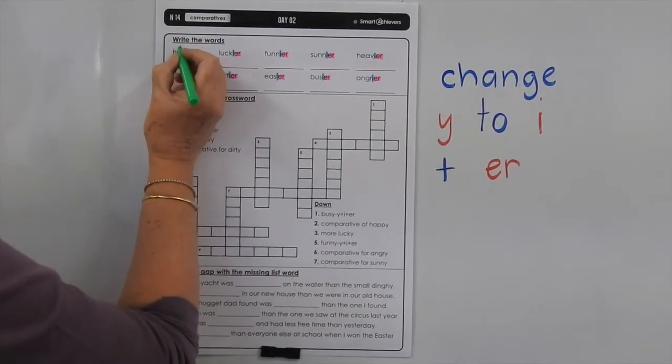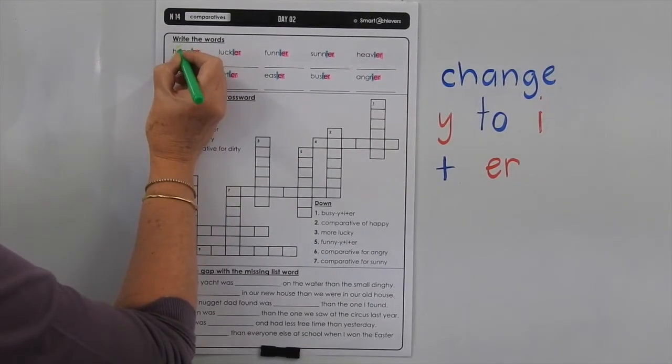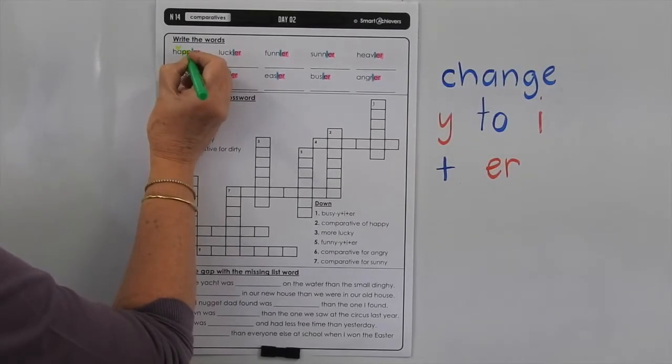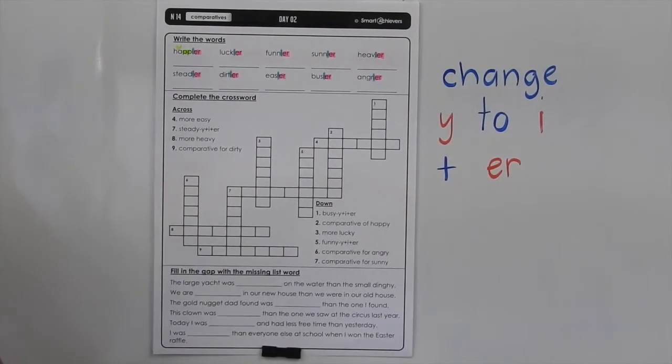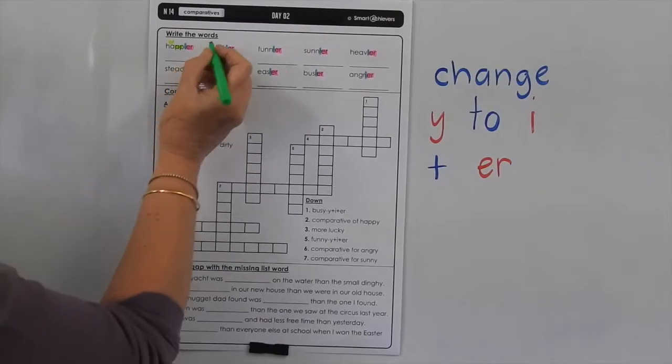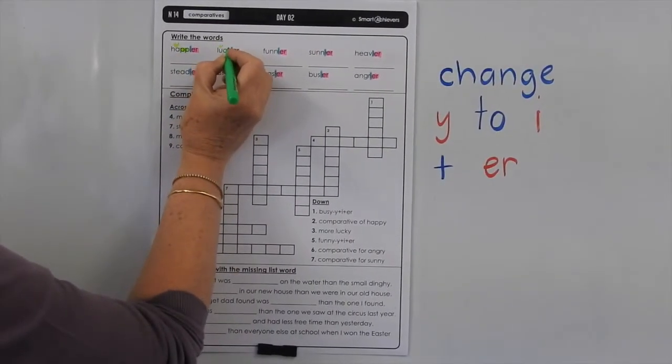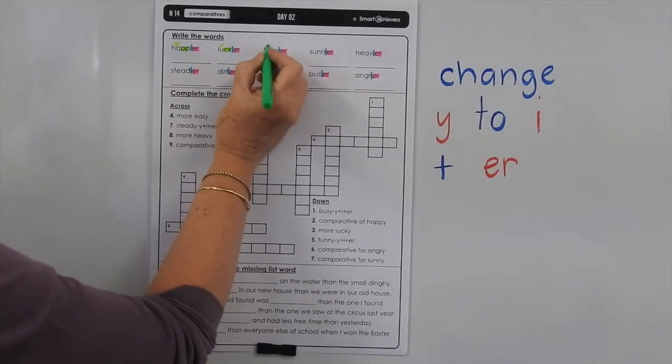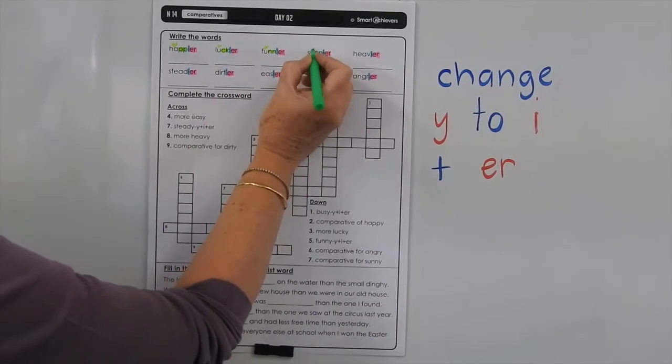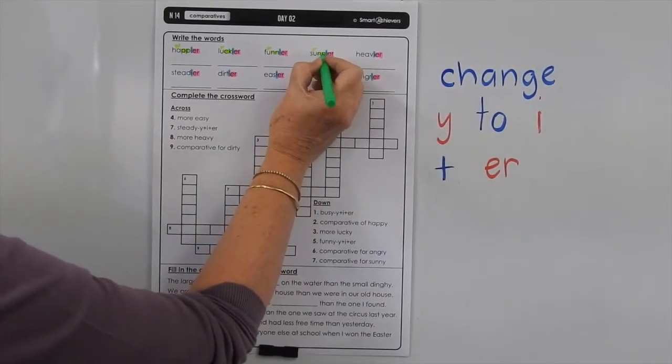So the other things we've got happening here is in happier we've got a short vowel sound, so we know we're going to double the consonant after that short vowel sound in a multisyllabic word. So short vowel, double the consonant, short vowel, double the consonant, short vowel, double the consonant.